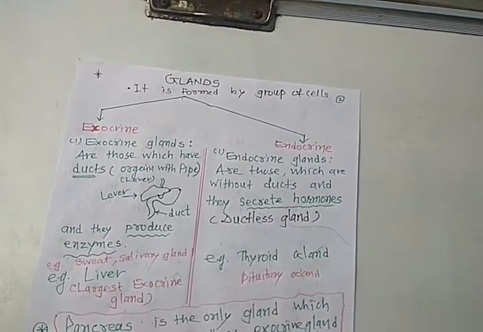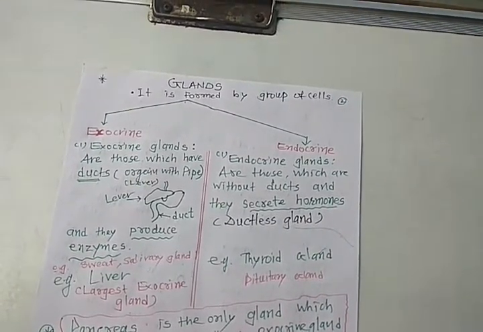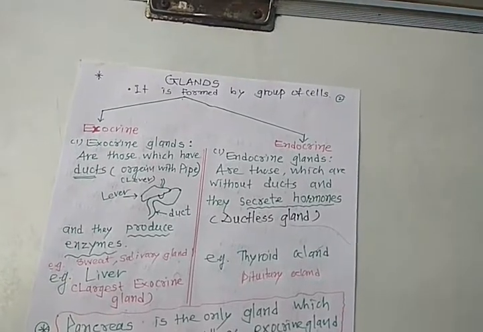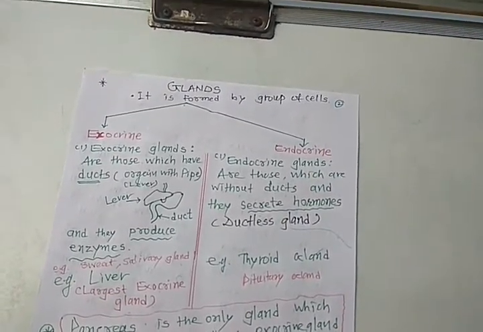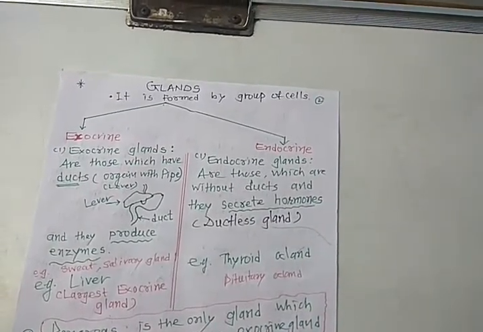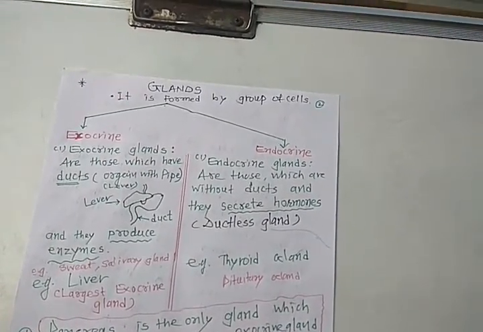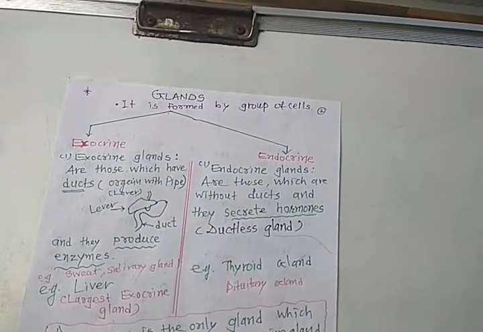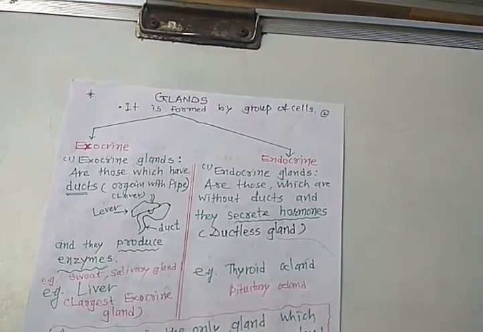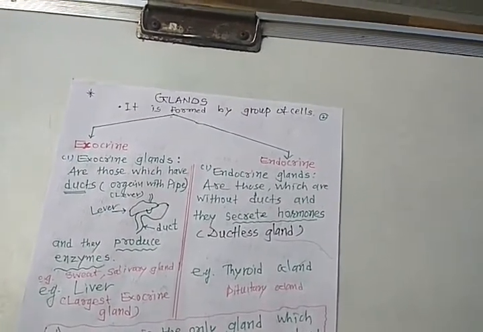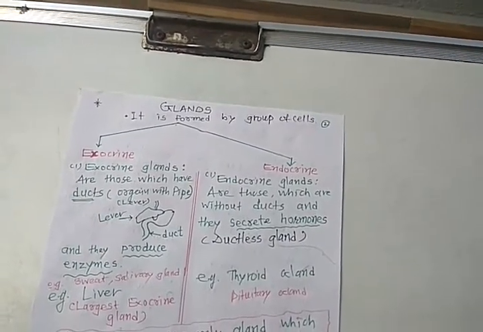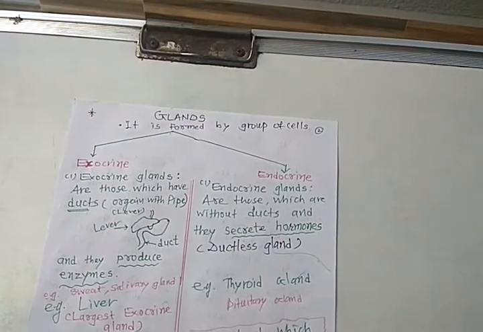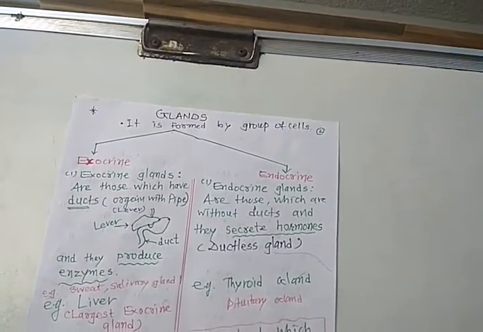In short, exocrine glands do not release their products through blood. While endocrine glands secrete the hormone, and that hormone mixes with our blood and reaches all parts of the organs through blood, right?